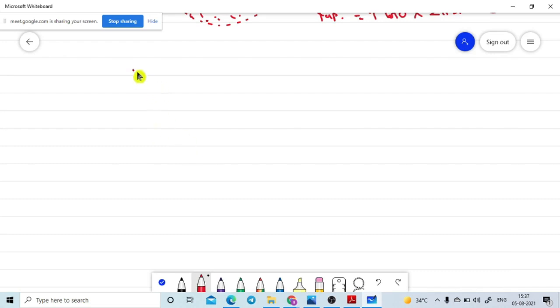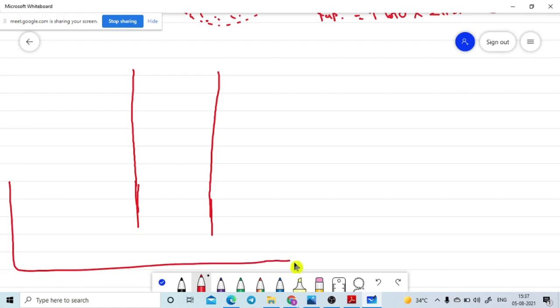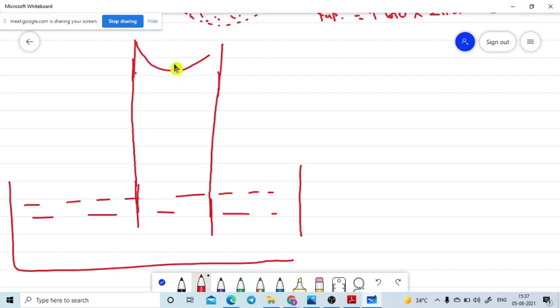This is the capillary tube. I used a bigger shape just for your visibility only. The capillary tube size is always a very small shape. So this is the liquid inside the vessel, and up to here is the capillary tube. The liquid is raised here. This is the meniscus of the liquid level in the capillary tube.